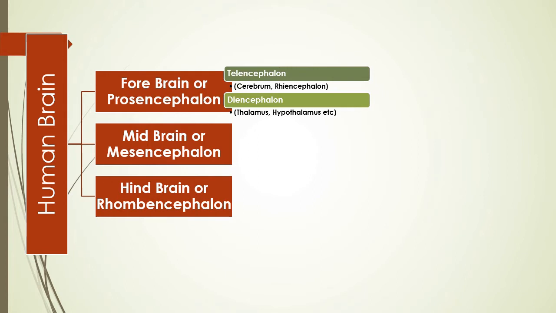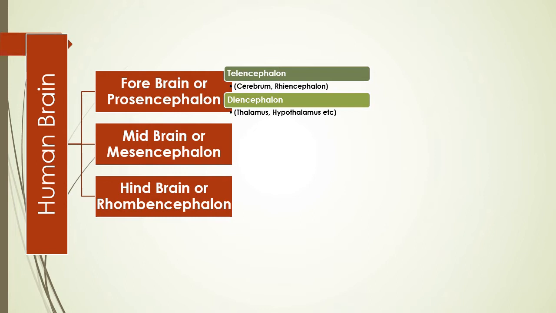Telencephalon means the cerebrum, and also the rhinencephalon part is there, means your olfactory receptor. Diencephalon is also a part of the forebrain, made up of thalamus and hypothalamus. What are these things? We have already read in the last video class. Here I will repeat a bit.